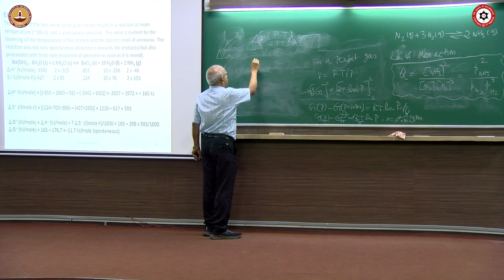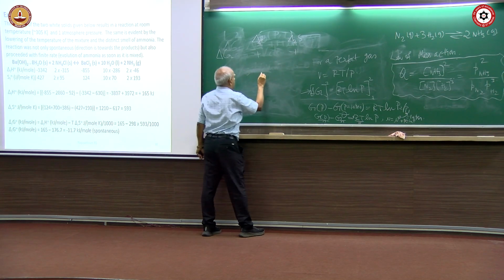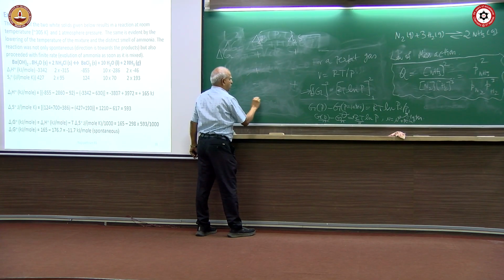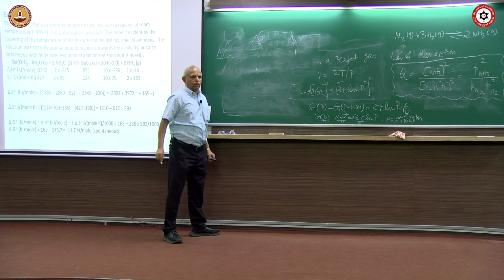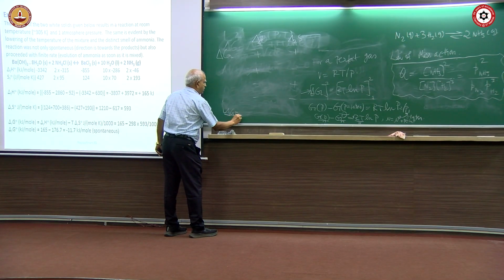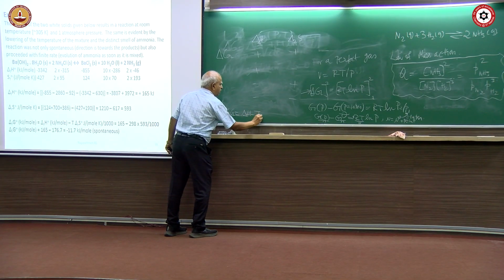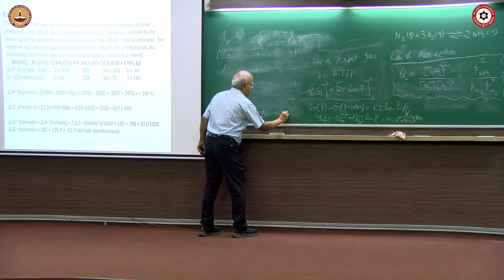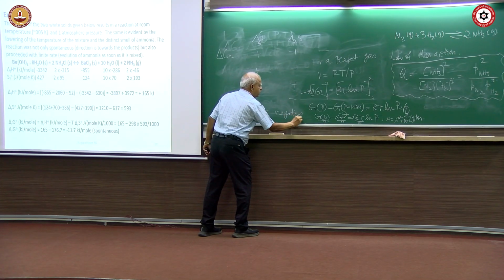What are the possibilities? Plus plus, plus minus, minus plus, minus minus. What is the fundamental equation you have to see? And that should be always negative, isn't it?